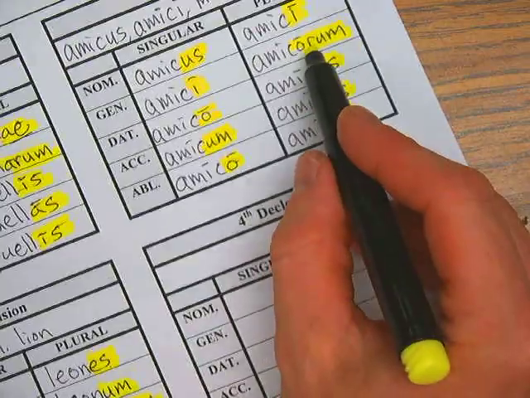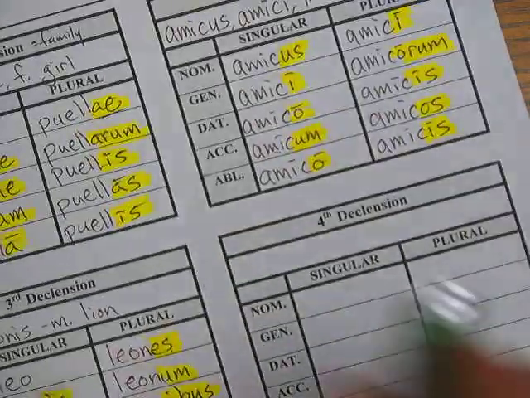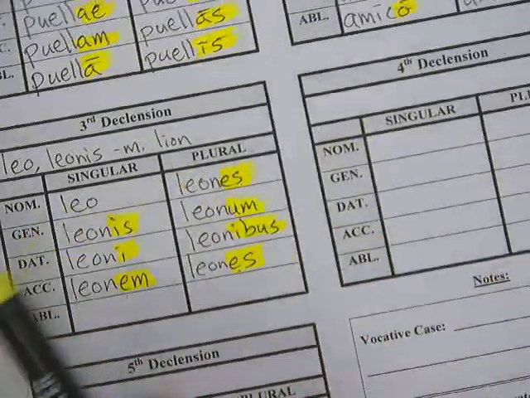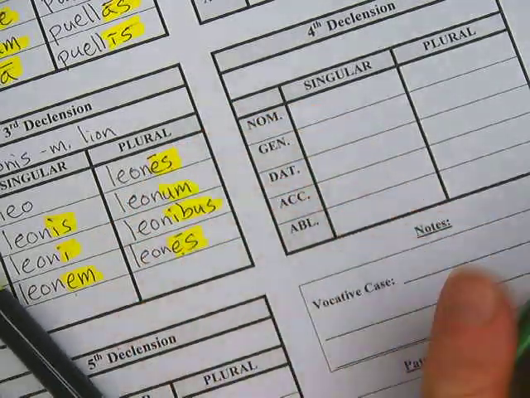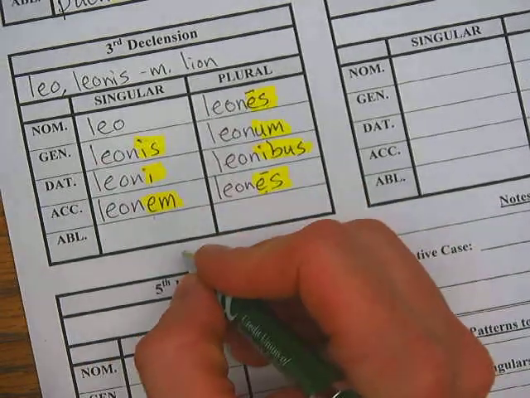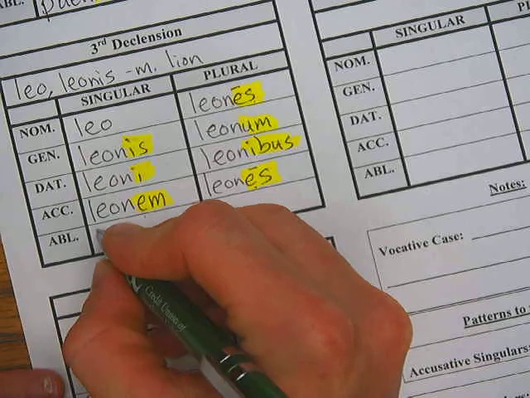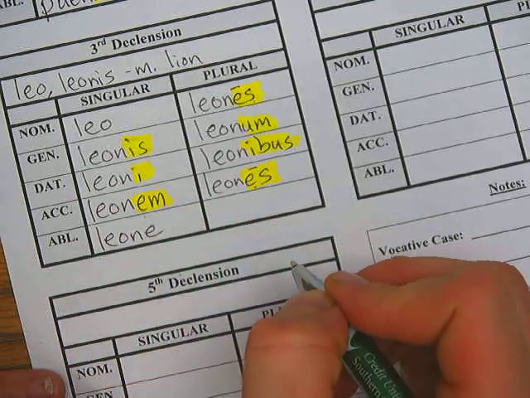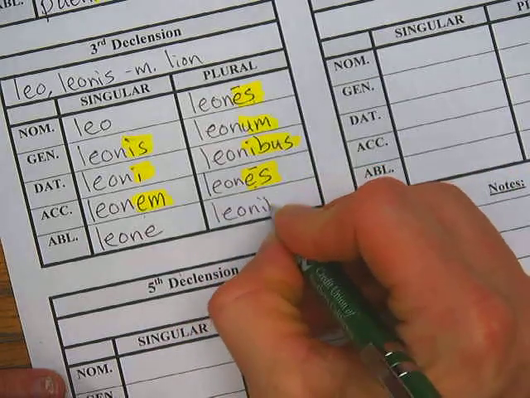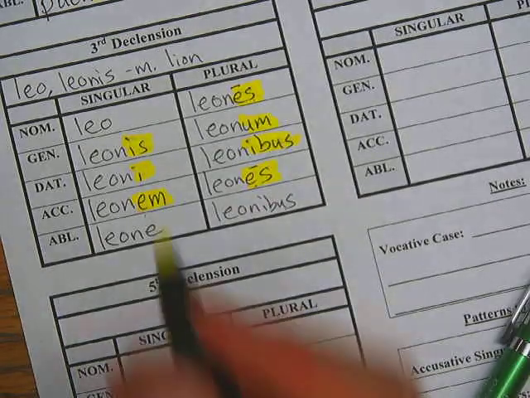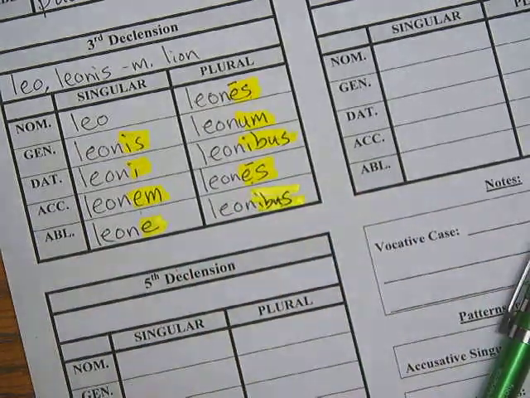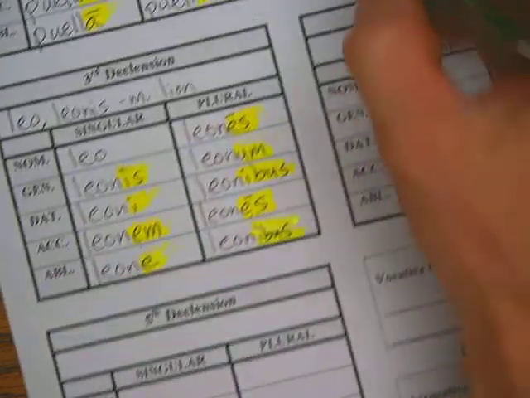Notice here it's puellarum. It's got the a but it's got an extra syllable. And here's amicorum. It's got the o right there. Okay, and by the way, this puellarum should be long. Okay. Leonum. Oh, and just so you know, these are long too. Sorry. Okay. And in the ablative, if Caecilius is walking with a lion, he goes to the movies with a lion, you say cum leone. Cum leone. And he goes with lions, you say cum leonibus. Cum leonibus. Okay, so cum leone and cum leonibus.